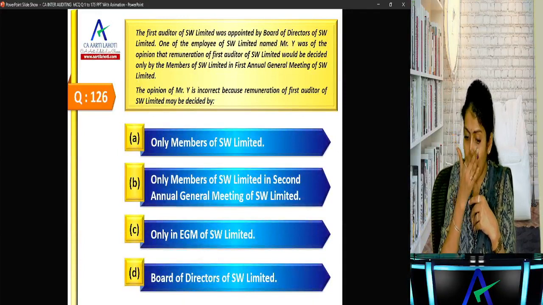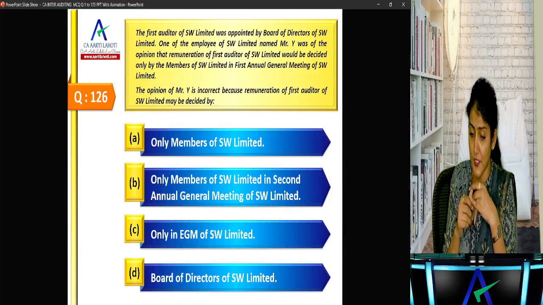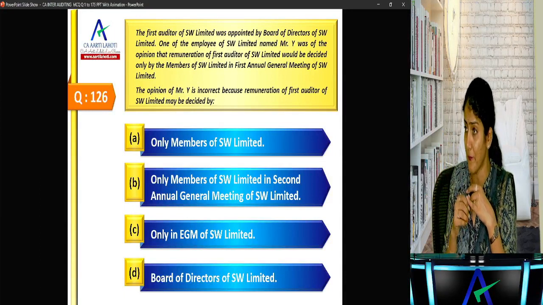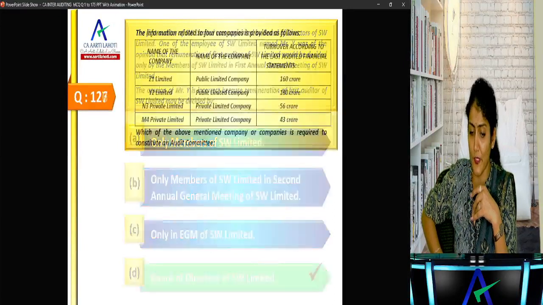First auditor appointment was approved by the board of directors. One of the employees was of the opinion that remuneration of first auditor of SW would be decided only by the members in the first AGM. The opinion of Y is incorrect because remuneration of first auditor of SW Limited is decided by the board of directors. If appointed by the board, the remuneration could also be fixed by the board.